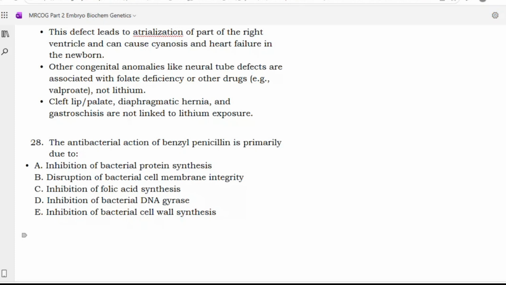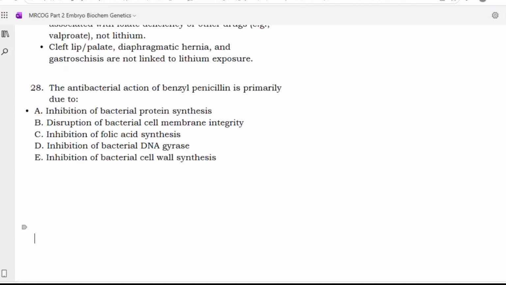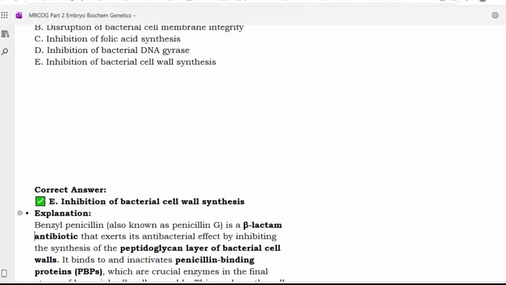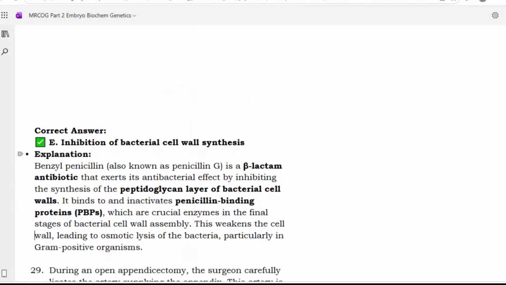Yes, sir. The antibacterial action of benzyl penicillin is primarily due to inhibition of bacterial protein synthesis, disruption of bacterial cell membrane integrity, inhibition of folic acid synthesis, inhibition of bacterial DNA gyrase, inhibition of bacterial cell wall synthesis. Sir, option E. Bacterial cell wall synthesis. So, inhibition of bacterial cell wall synthesis is the answer.